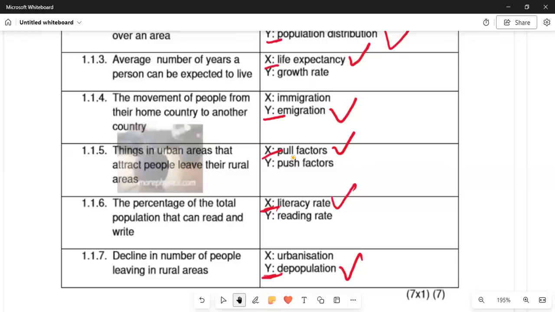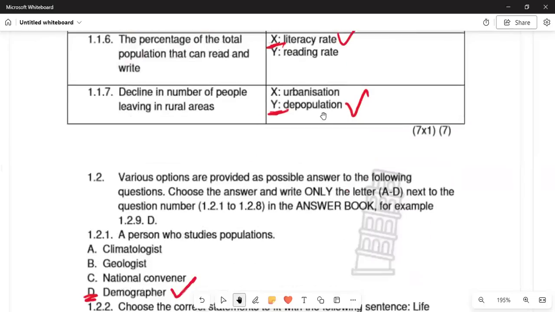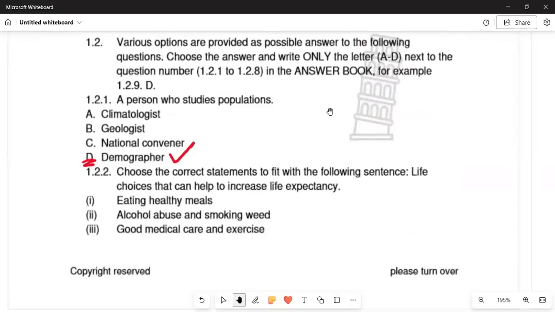When an area depopulates, the young ones leave where they are situated to go and work in urban areas. Then you get your 7 marks.